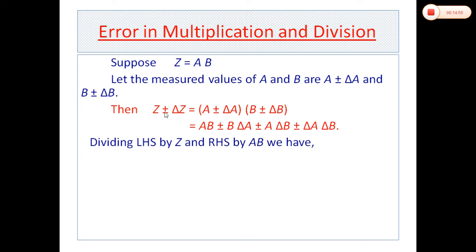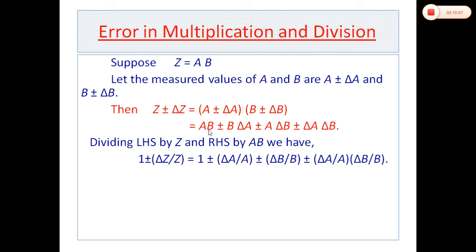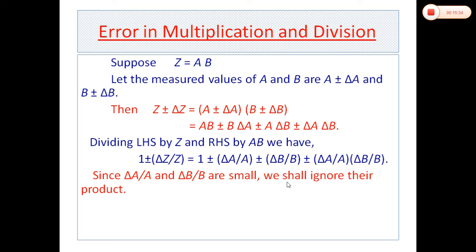Dividing the left side by z and right side by AB, we got, after dividing the left side by z, 1 plus minus delta z over z. And in the right side, when AB is divided by AB, then we got 1 plus minus the second term; when divided by AB, B cancels, so we got delta A upon A. Similarly, the next term we got plus minus delta B over B and plus minus delta A upon A into delta B upon B. Students, here in this relation, delta A upon A and delta B upon B are very small, so their product will also be very small, and we can ignore this term.